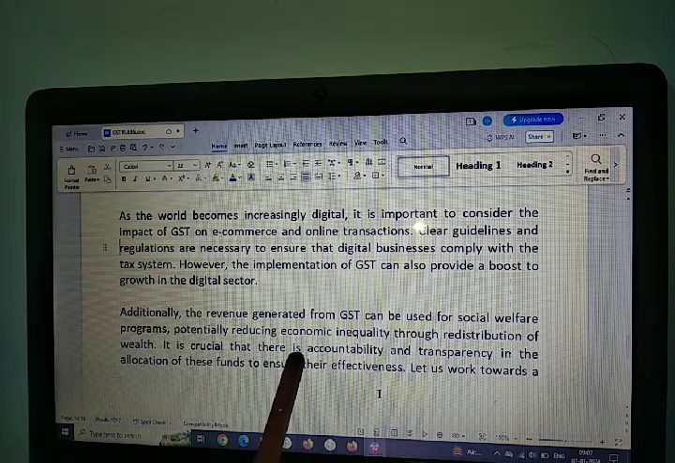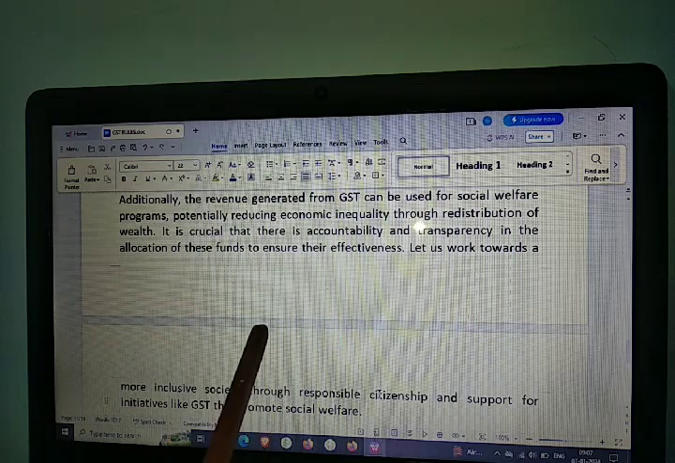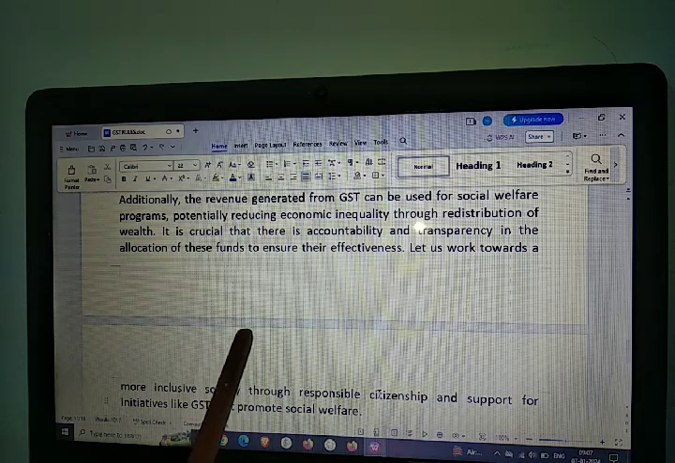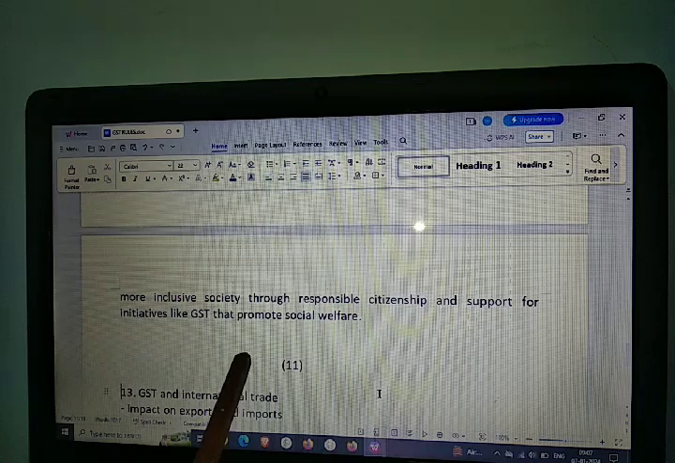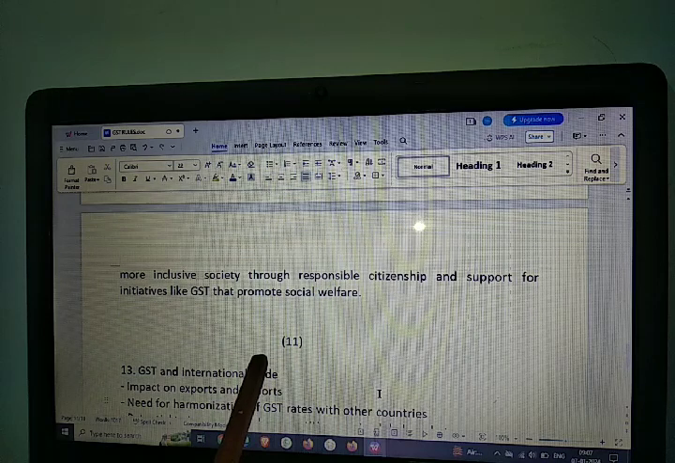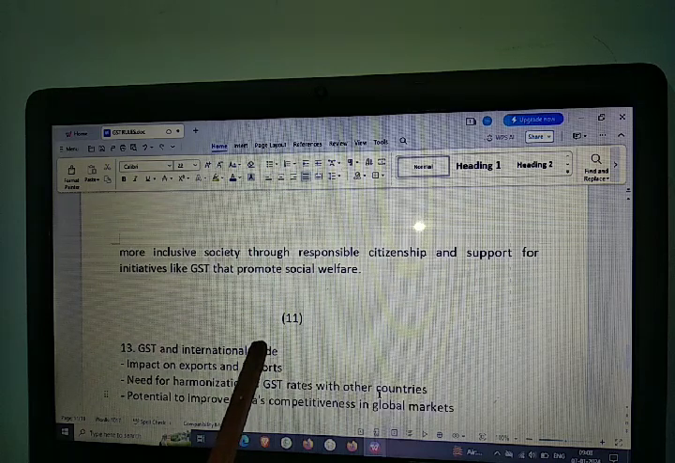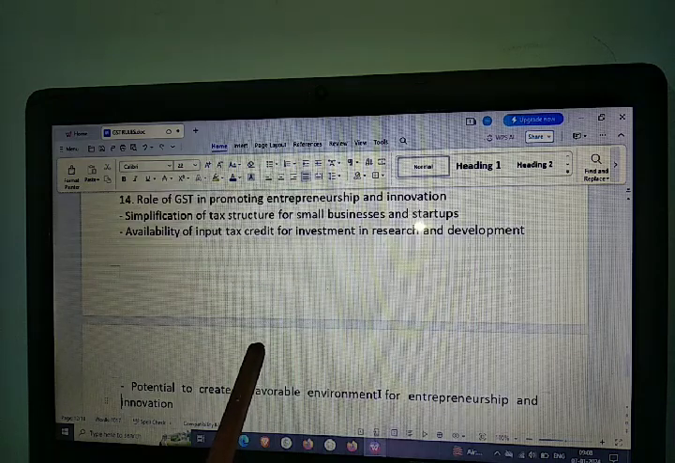Now the next point is the role of GST in promoting social welfare: use of revenue generated from GST for social welfare programs, potential to reduce economic inequality through redistribution of wealth, and the importance of accountability. Accountability and transparency are the main points under GST. We should support society through responsible citizens and support initiatives under GST that promote social welfare and growth.